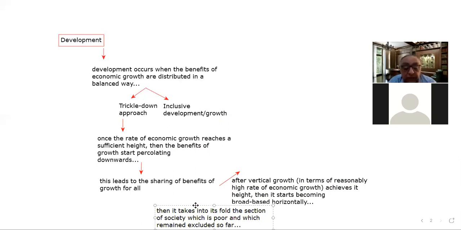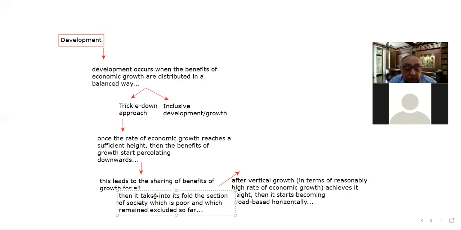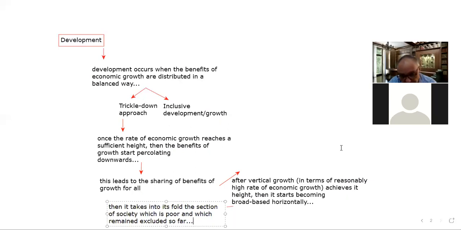So this is the main theory of what the trickle-down theory says.